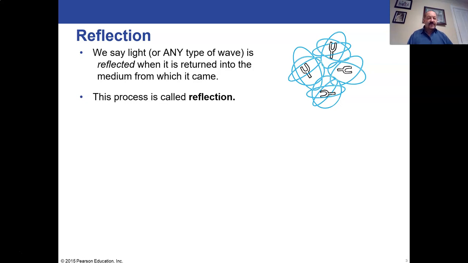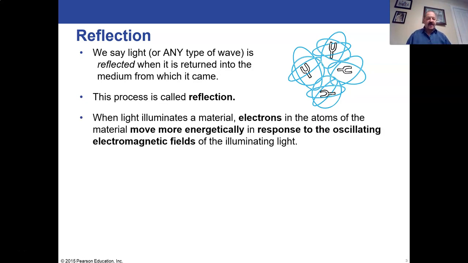So reflection. We say that light or any type of wave is reflected when it's returned into the medium from which it came. So if light hits something and bounces off, it's returning to the same medium. Say there's a mirror and the light is going through air, and it hits the glass and it bounces back into the air. This is called reflection. And we have this little diagram here at the top.